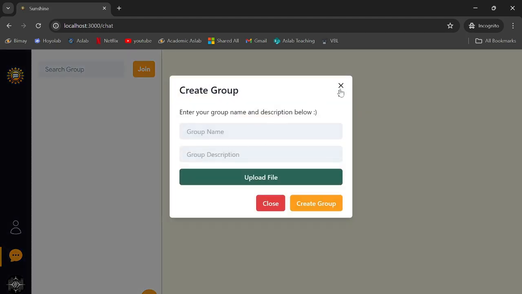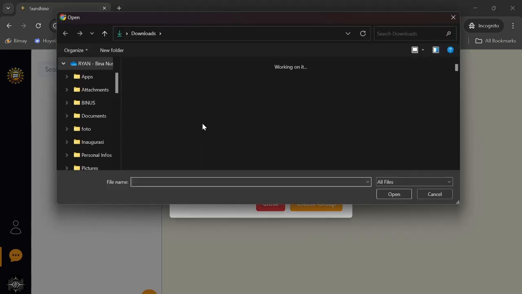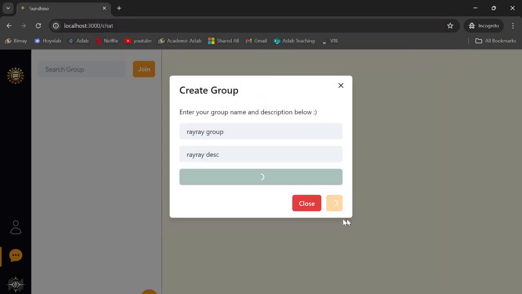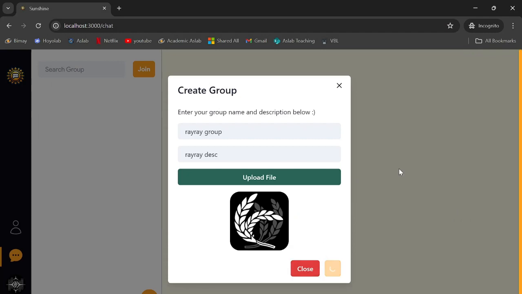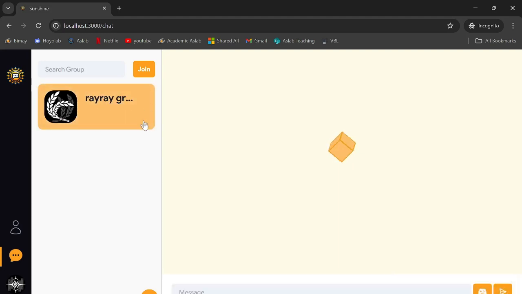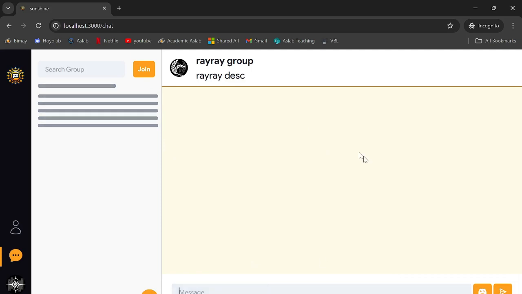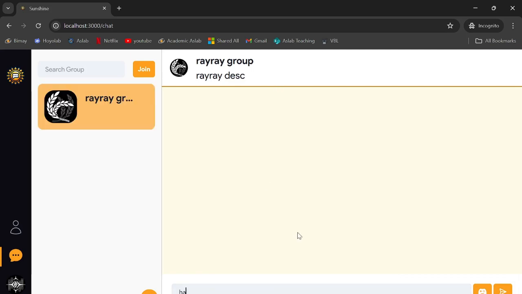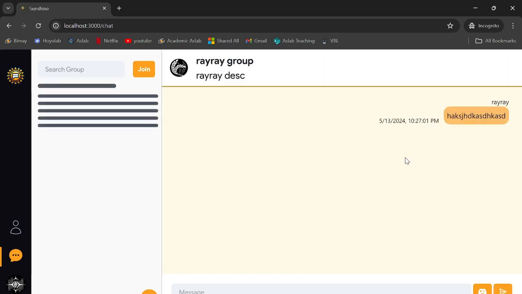And when we try to create a new group, this is the group page. If you try to create a new group, you can upload an image for that group also. Let's just create one. When we create a group, it should update the group list here so that it shows our newly added group, Ray group. And when we click on it, it should show the chat box for that group. When we message anything here, it should show up if we send the message. It'll reload the group list here and the chat box here.